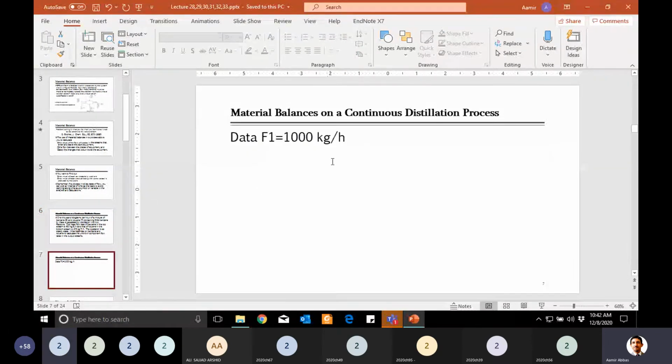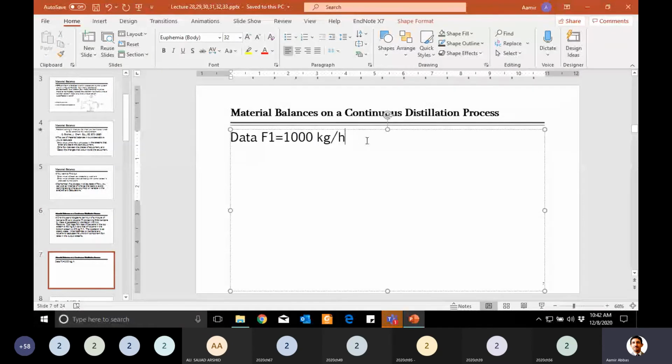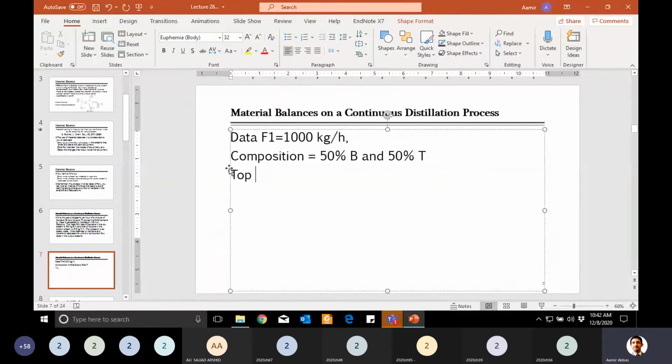Its composition is given as well. Composition, that is 50% benzene and 50% toluene. Understand it? As well, you are given that this splits into two streams, that is the top stream and the bottom stream.